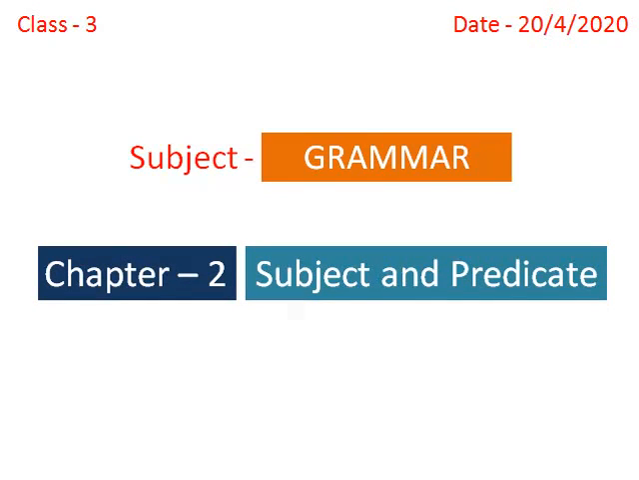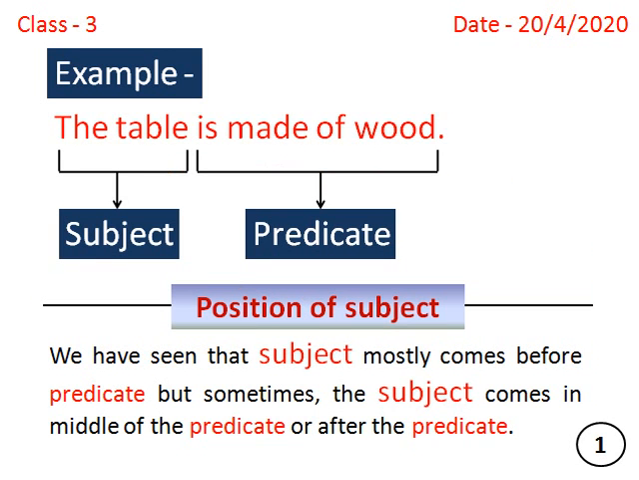In our last two classes, we have learned about subject and predicate. Let's take an example to revise it. The table is made of wood. In this sentence, we are talking about the table, so it is subject. Is made of wood tells us something about the table, so it is predicate.